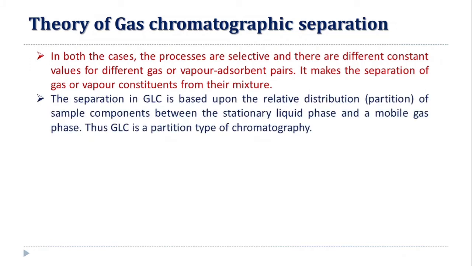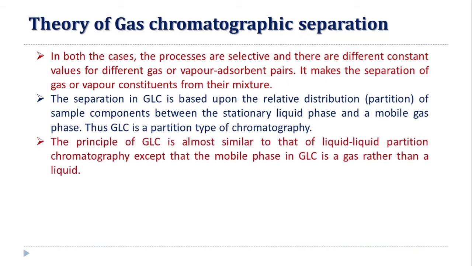The separation in GLC is based upon the relative distribution of the sample components between the stationary phase and the mobile phase. Thus, GLC is a partition type of chromatography. In the case of GLC, liquid is the stationary phase, while gas is the mobile phase. So whatever the solute, it gets distributed between the liquid stationary phase and the gaseous mobile phase. For each solute, each substance, the distribution coefficient is different, and in this way the separation will occur.